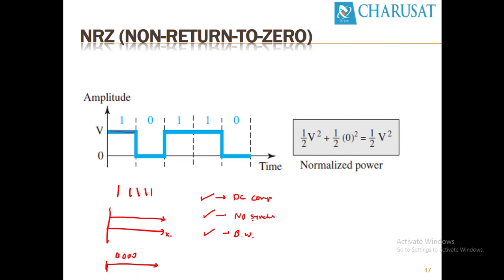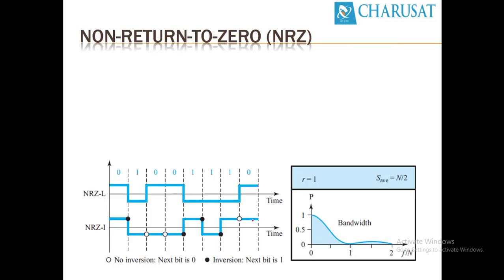Another method is non-return to zero. There are two types of NRZ: NRZ-L and NRZ-I. In the NRZ-L signal, 0 is represented by plus V and 1 is represented by minus V. 0 again is plus voltage, 0 again plus voltage, 1 is minus again.